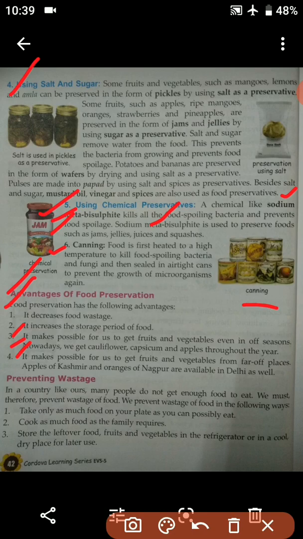कोई भी बहुत ही दूर दूर जगह का फ्रूट्स और वेजिटेबल्स भी हम खा सकते हैं अगर हम उसको अच्छे से प्रिजर्व करके रखे तो। और कश्मीर का एप्पल इट्स वेरी फेमस, and oranges of Nagpur is also very famous. We can even get the apple of Kashmir and oranges of Nagpur in Delhi because of the process of preservation. So this is also one of the advantages of food preservation.